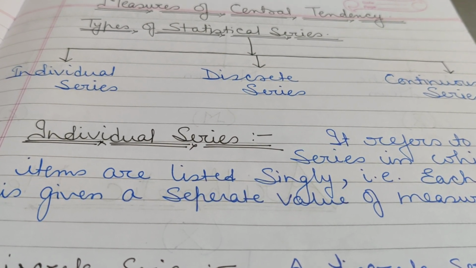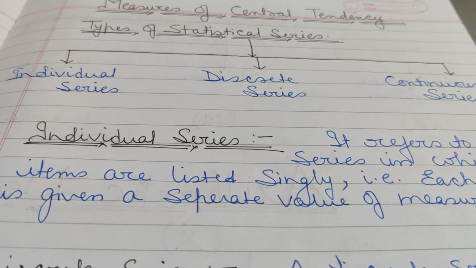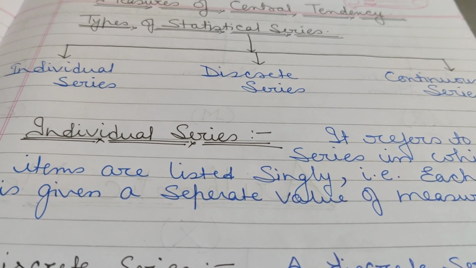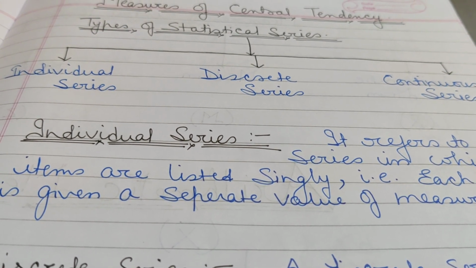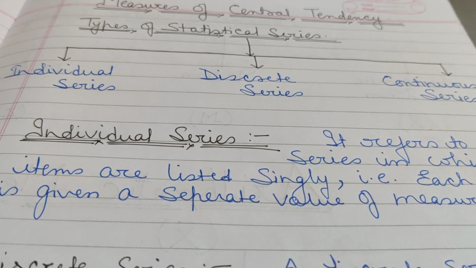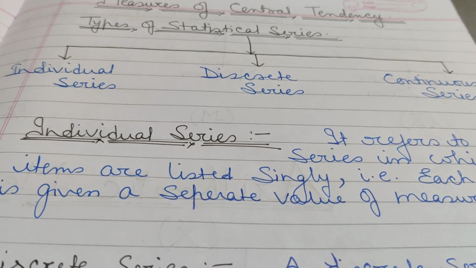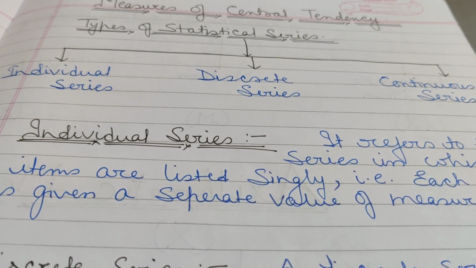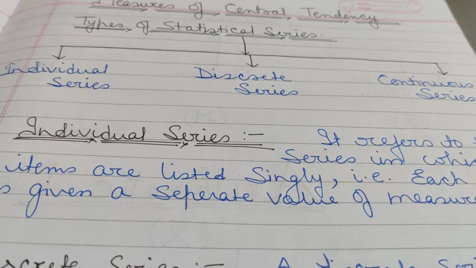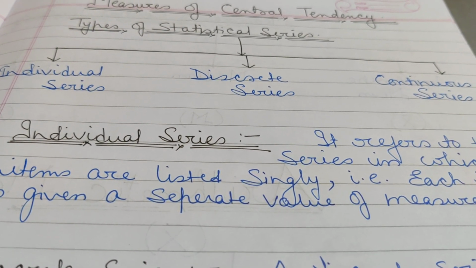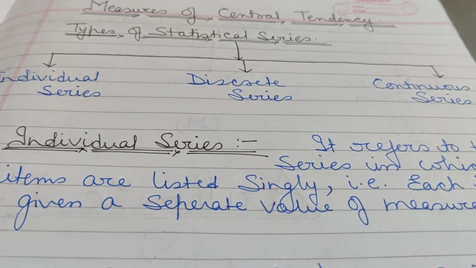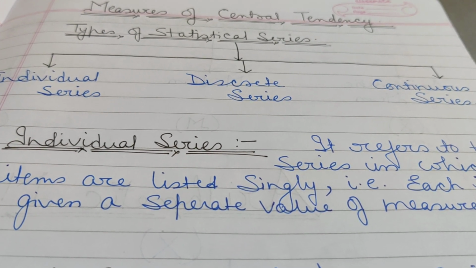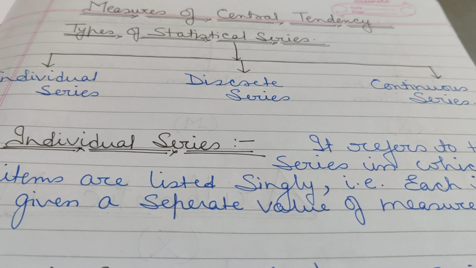Second is your discrete series, also known as frequency array series. Now suppose children, out of 10 students, 4 marks is given to 6 students. So when we know 4 marks is given to 6 students, why should we write 4, 4, 4 for 6 times? We should multiply it with 6. So in discrete type of series, we get two things: x, that means individual numbers, and their frequencies, that means the number of times that they are occurring.